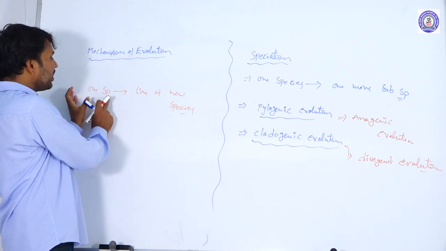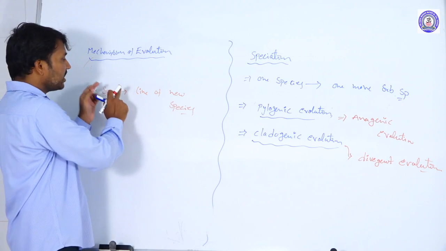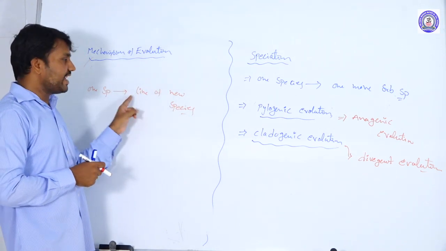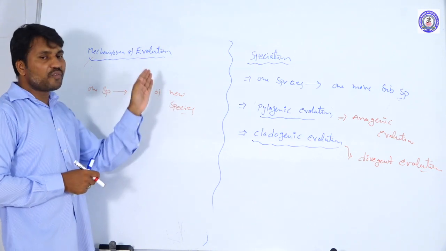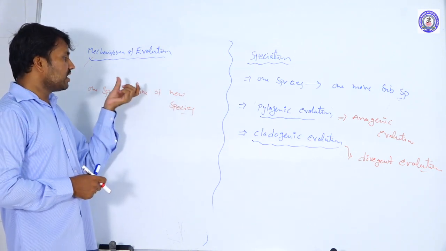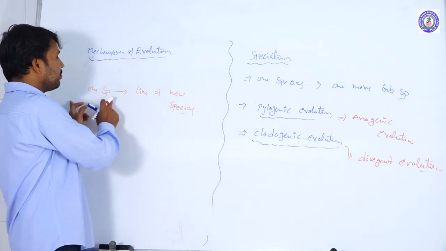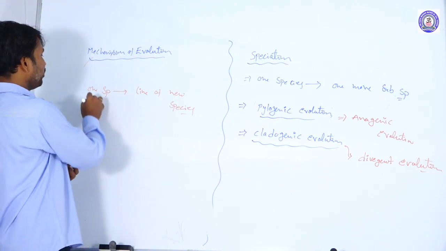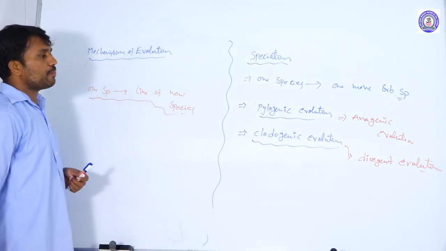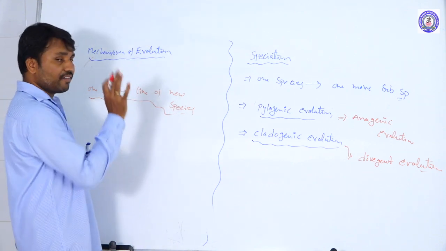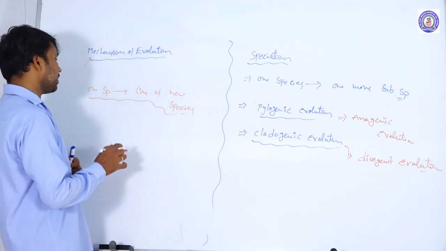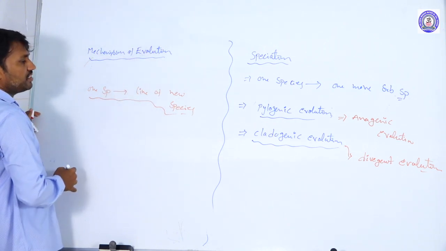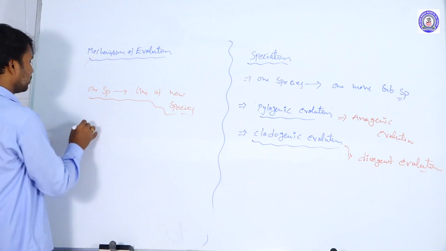That means one individual, because of evolutionary changes over a number of generations, develops into another new species, only one lineage forming. They become separated and form a new species. This is called phylogenetic evolution or anagenic evolution.